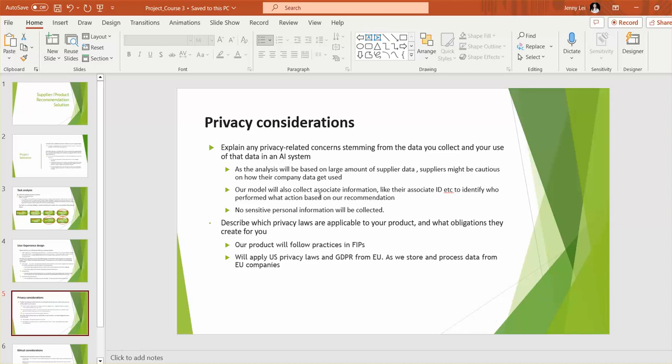And our model will also collect associate information like associate ID, right? So we can know which associate does what kind of action. But there's no sensitive personal information like health, education, financial, etc. Those will not be connected and will not be needed in the model. As for privacy laws, we will follow the general practice in FIPs, and also be compliant with the US privacy laws and the GDPR from the EU, because we store and process data from EU supplier companies in a lot of cases.